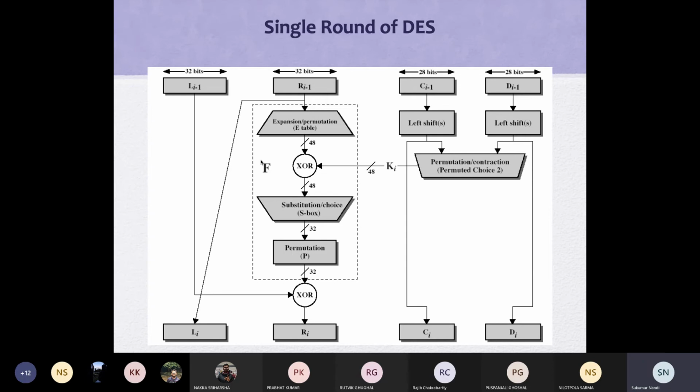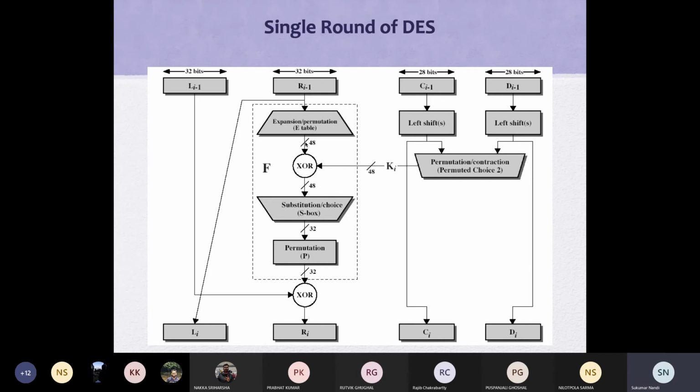You may know non-linear functions. If you know the final 32-bit, you cannot derive the initial 32-bit, and you cannot derive the 48-bit. The non-linearity property is such that you cannot derive it. If it is linear, there is a possibility you can derive this 32-bit from this. Non-linear is many to many mapping. One to one is possible, but reversibility is very difficult to derive.